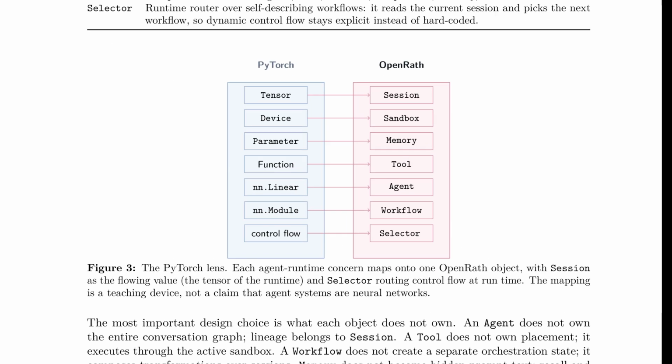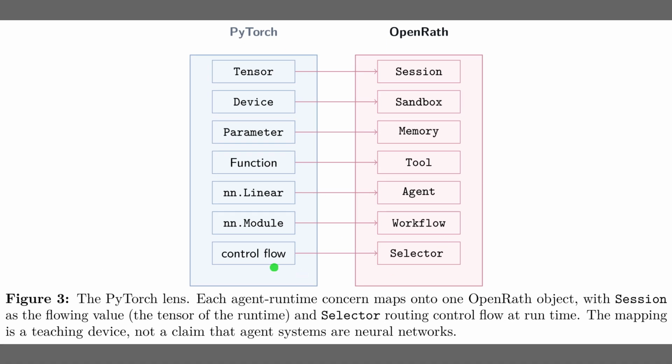Figure 3 details the structural analogy between PyTorch and OpenRath to help explain the system architecture. In the blue box on the left, we see standard PyTorch components like tensors and devices. In the red box on the right, these map directly to OpenRath concepts, showing how the session serves as the flowing tensor of the runtime.